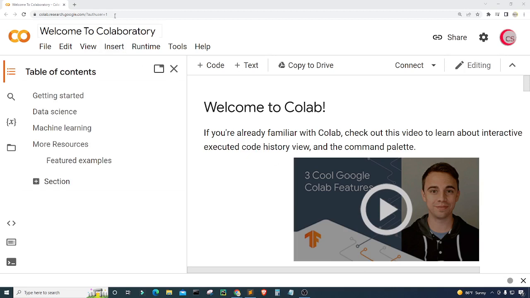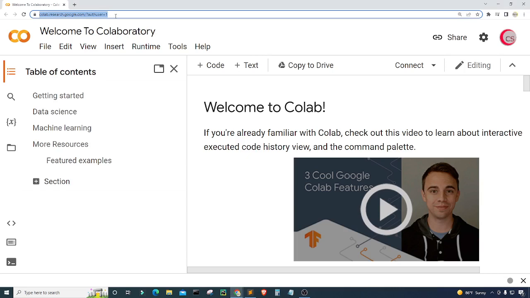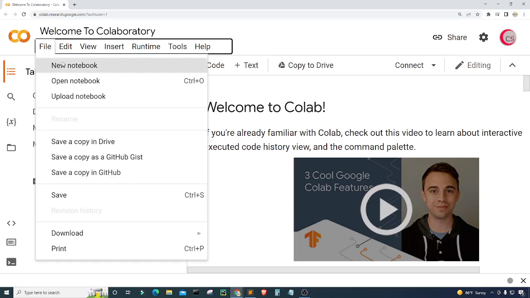Now I'm currently on Google's website. It's called colab.research.google.com, and I'm on it because it makes it easy to start programming in Python. So all you have to do is go to this website and then log in using your Google account and get started writing your Python code. So to get started writing this code, go ahead and click on File, then New Notebook, where a new tab will open up for you, and then eventually a new cell will open up for you.